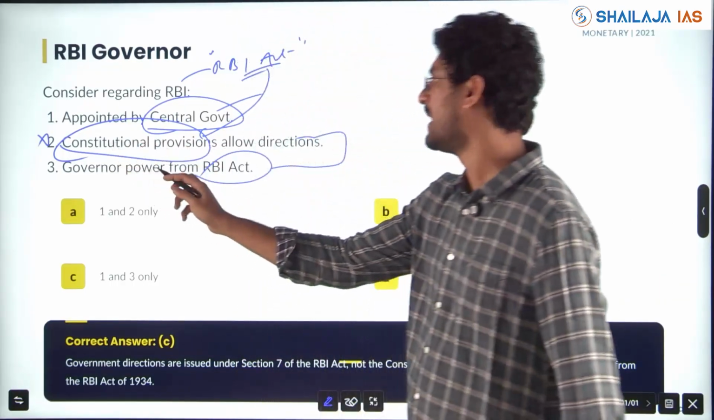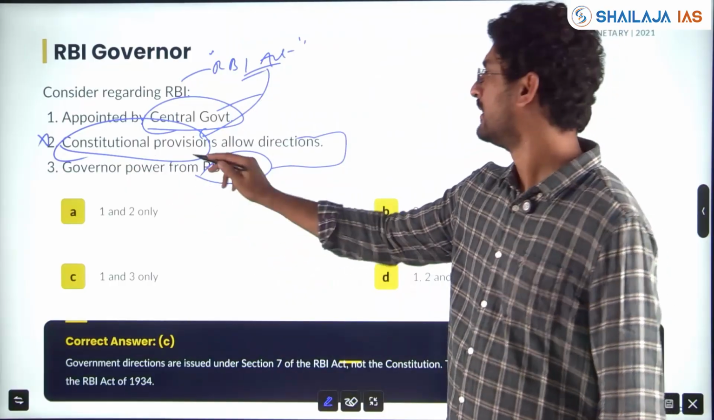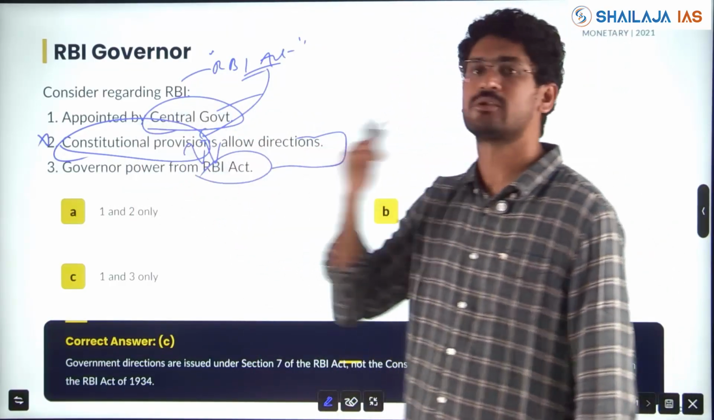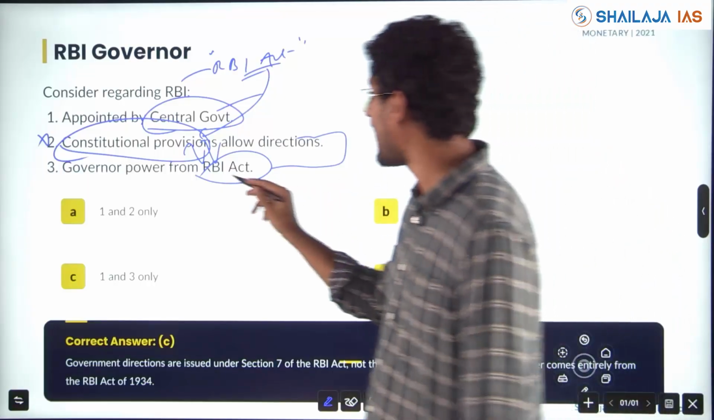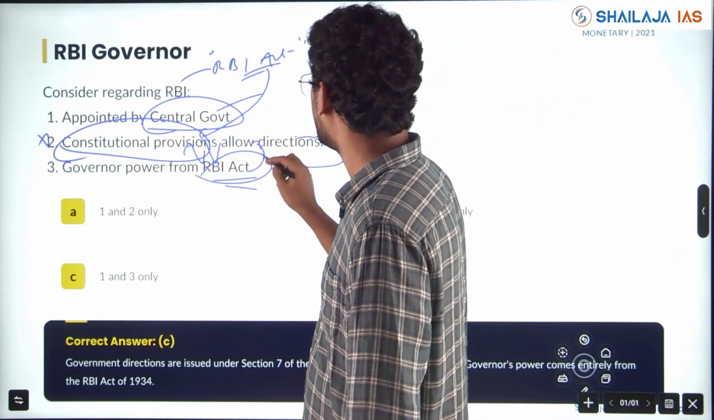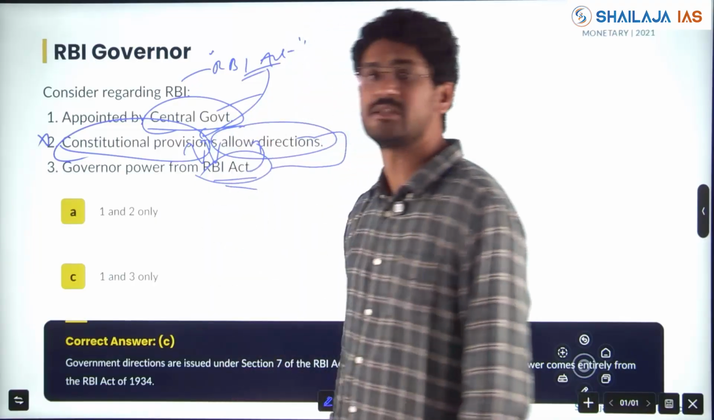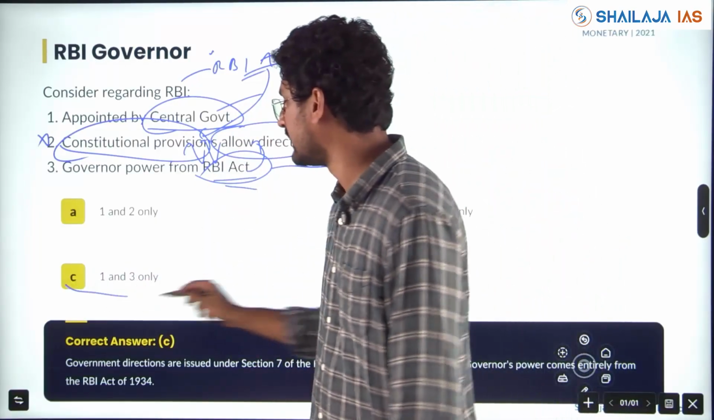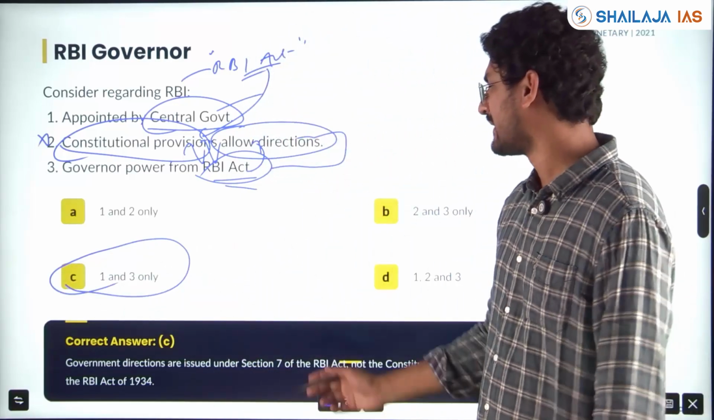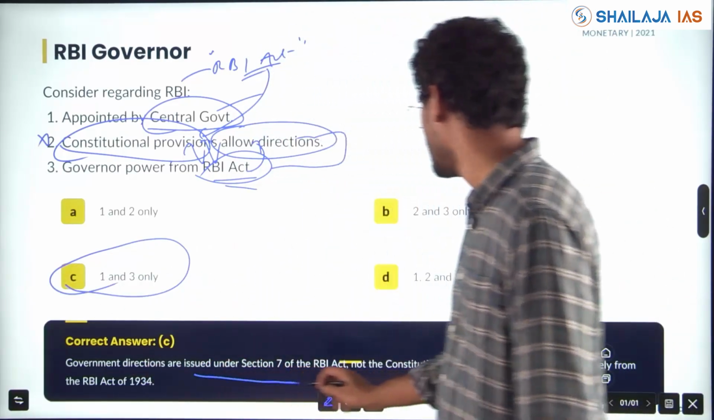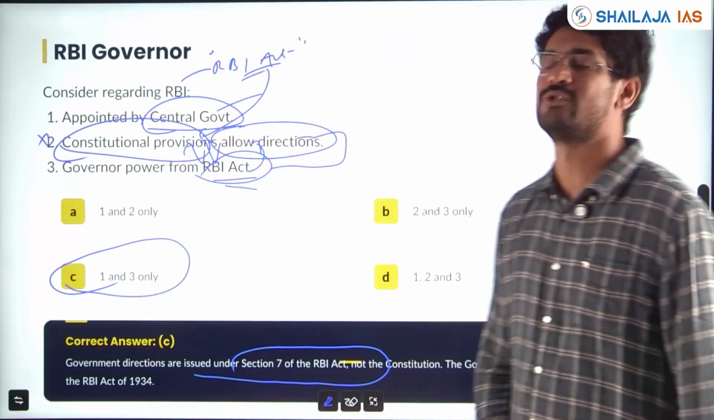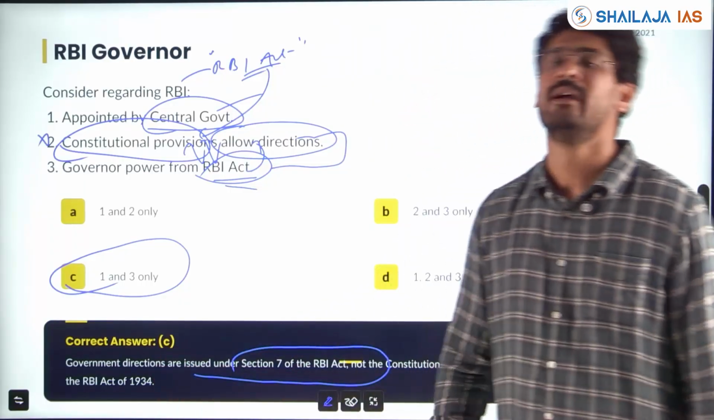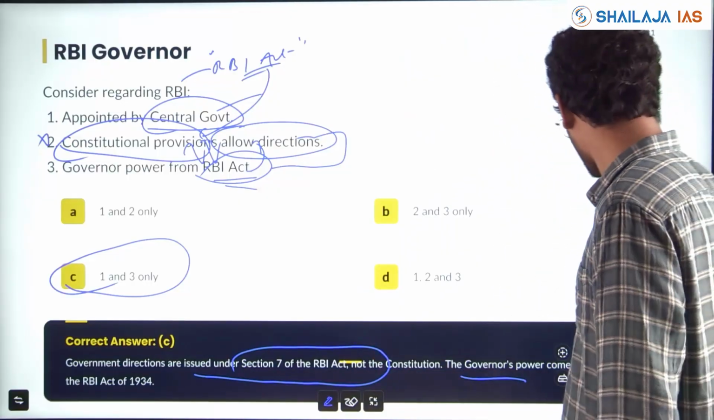See, these two are contradicting statements. If constitutional provisions, then not the RBI Act. These are opposite statements. If the constitution is providing, governor power also should come from the constitution, right? If a separate act is there, then all other directions and provisions also come from the RBI Act. So statement 2 is wrong, 2 pairs are right. That is 1 and 3 is correct here. Government directions are issued under Section 7 of the RBI Act, not constitutional provisions. And the governor's power comes entirely from the RBI Act. Clear?